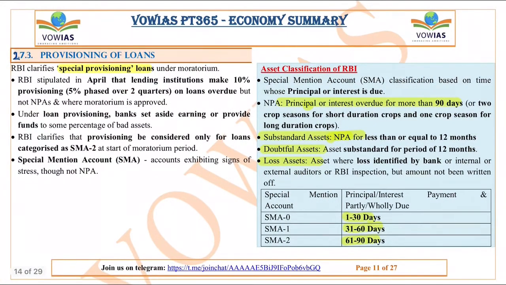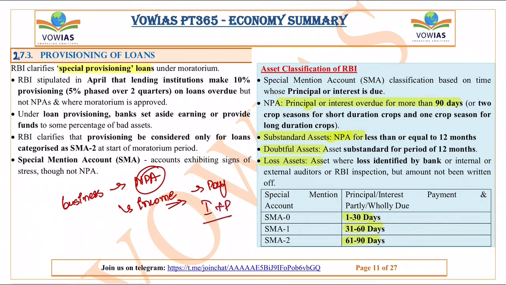It's about the provisioning of loans. Now what is this concept of provisioning of loans? Let's take last year. We had lockdowns because of COVID-19, and because of these lockdowns, a lot of businesses suffered, and their loans turned into NPAs, because for 3 months they were not able to do any business. They were not generating any income.